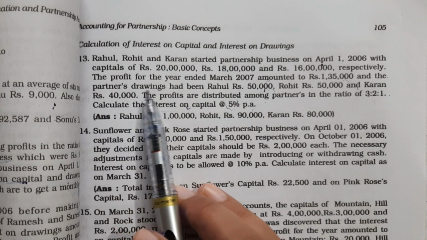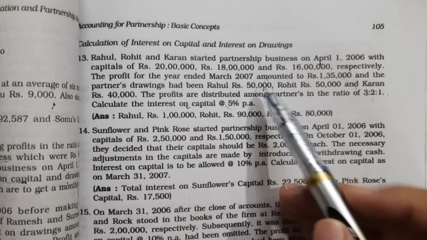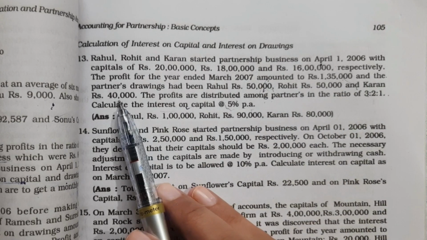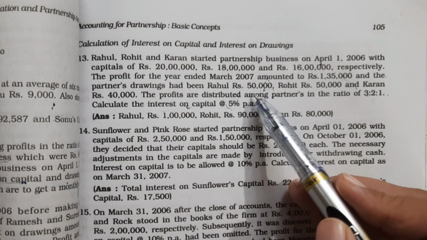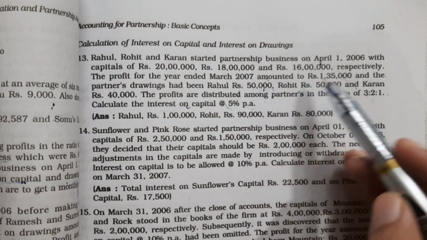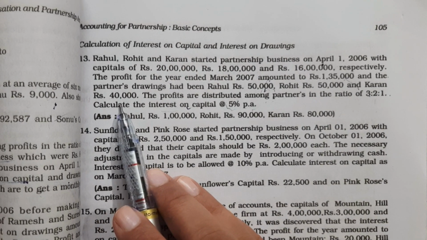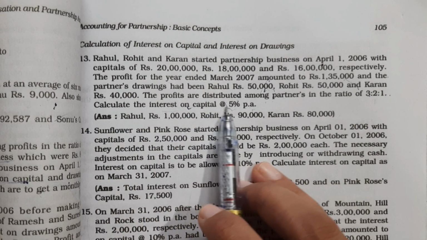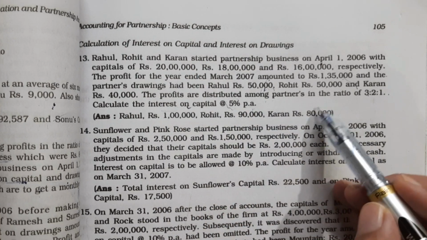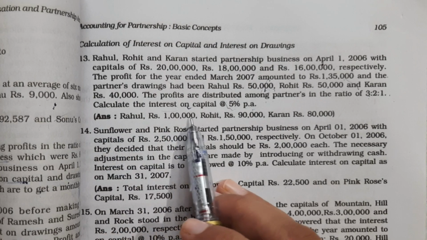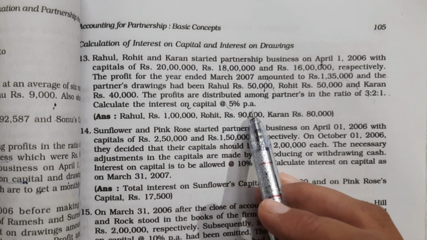The profits for the year ended March 2007 amounted to rupees 1,35,000 and the partners' drawings were Rahul rupees 50,000, Rohit rupees 50,000 and Karan rupees 40,000. The profits are distributed among the partners in the ratio of 3:2:1. Calculate the interest on capital at 5% per annum.